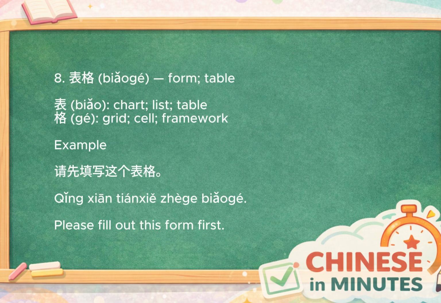Our eighth word is 表格, meaning form or table. The character 表 means a chart, list, or table, and 格 refers to the small grids or boxes that organize information. Together, 表格 is a form or table used to record information. For example, 请先填写这个表格. Please fill out this form first. Imagine a registration form filled with rows and columns. Those small boxes create a 表格.